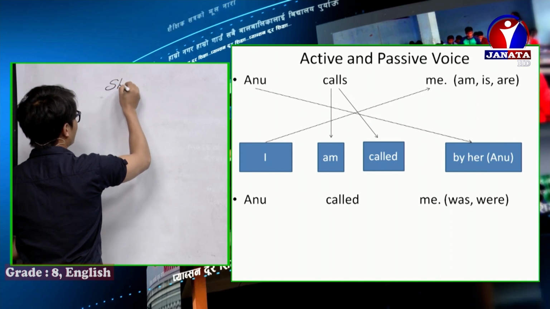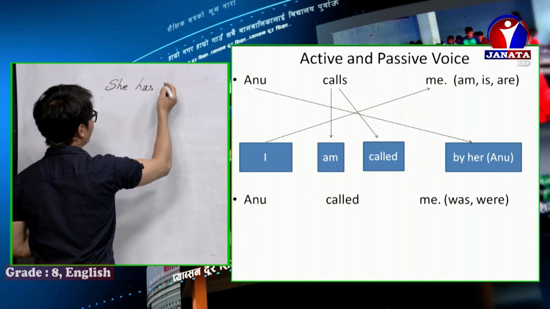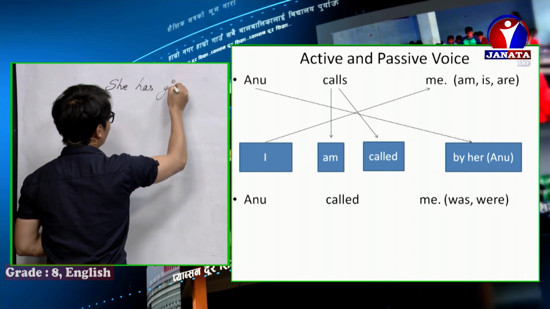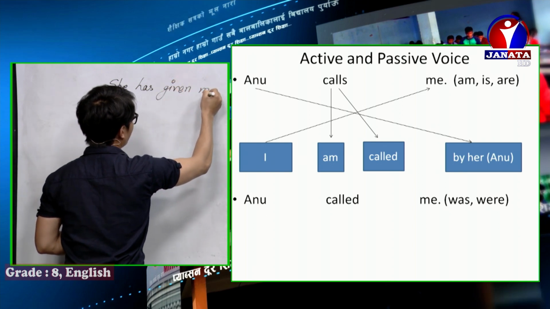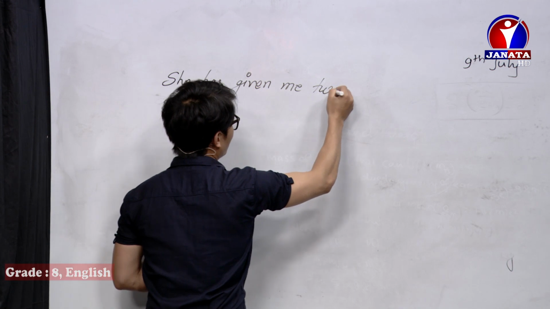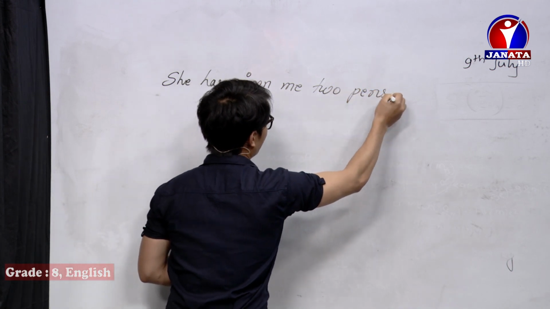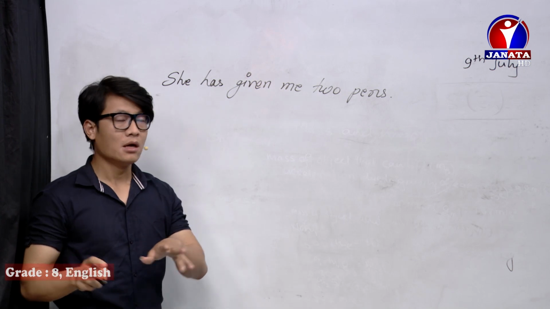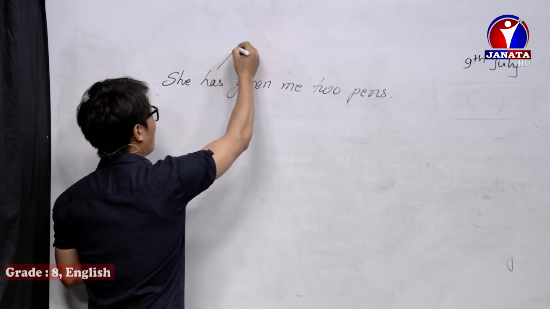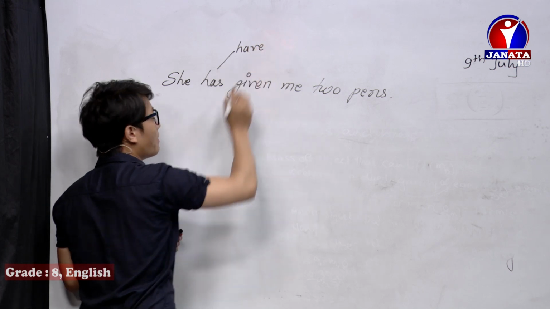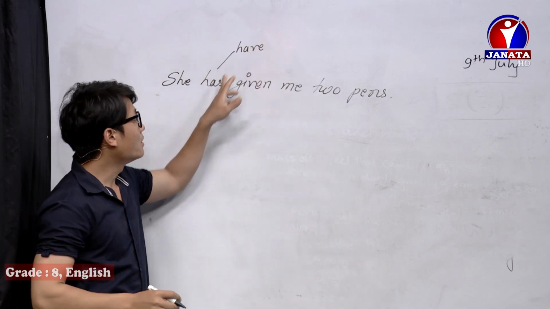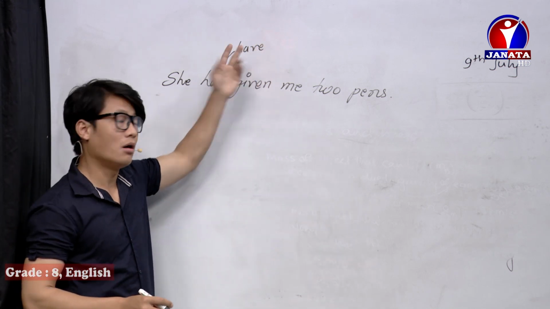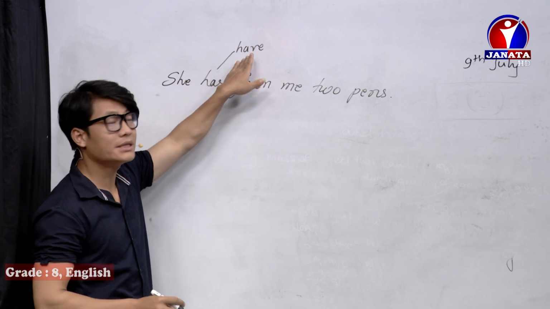She has given me 2 pens. When there is a has, there is a hidden have; otherwise, when there is a have, there is a hidden has.